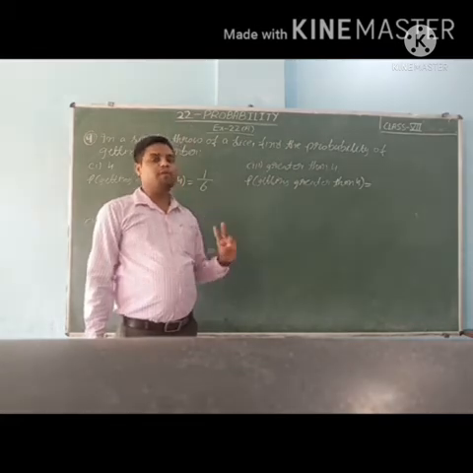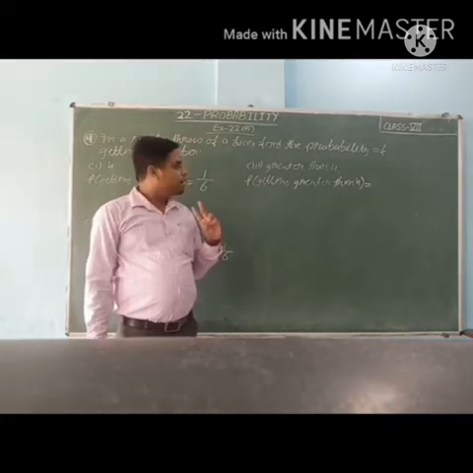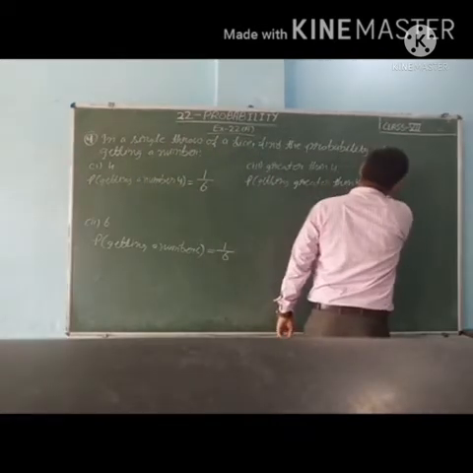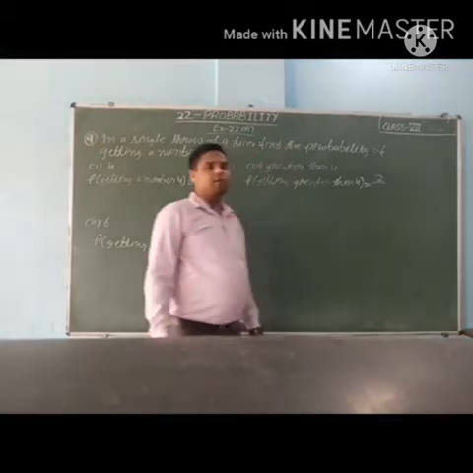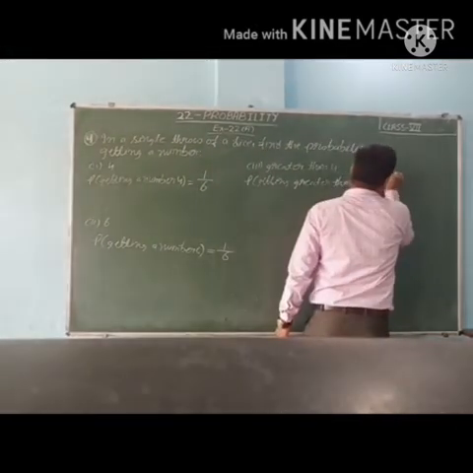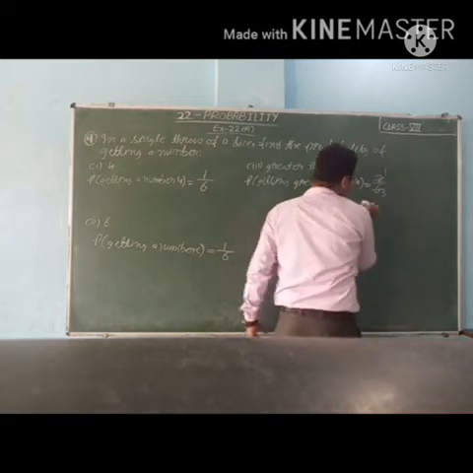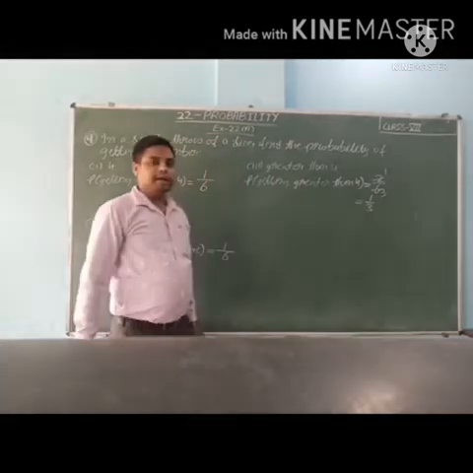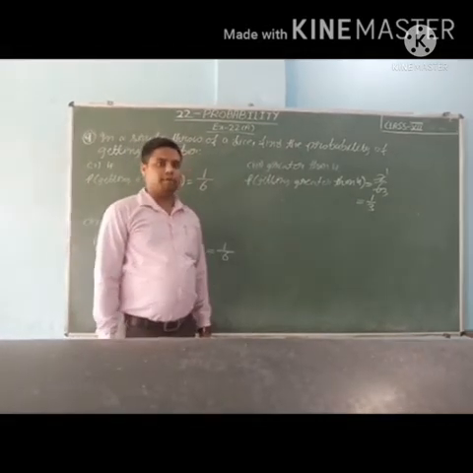So number of favorable outcomes are 2. So 2 upon total number of outcomes 6. So 2 upon 6. 2 1s are 2, 2 3s are 6. So 1 upon 3 is the probability of getting a number greater than 4.